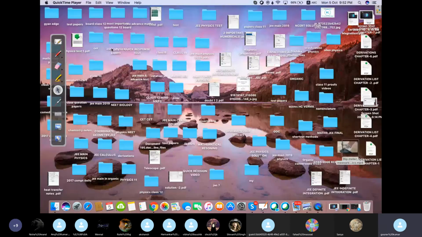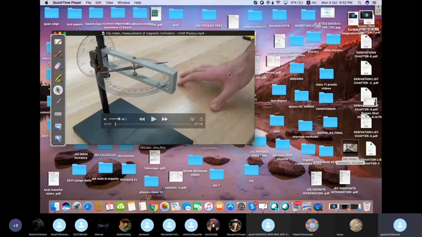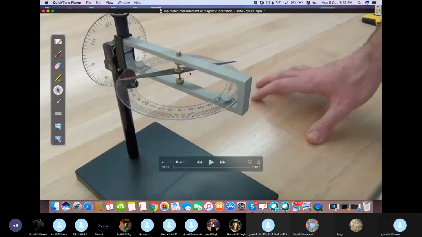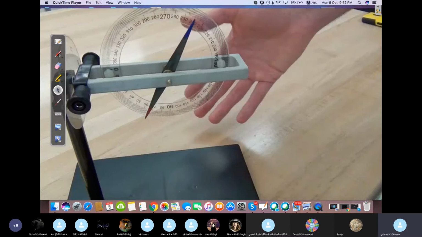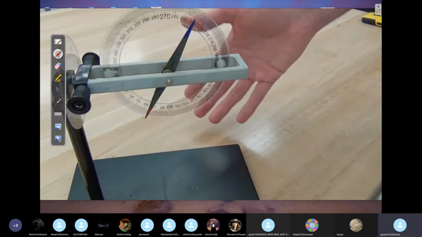So this is what we have here. I will add one more important point here first. This is very, very important. This is the diagram you have here. Now, as I told, this is basically your north, this is basically your south, right? And this is the horizontal, and this is the vertical that you have here. And this is the net magnetic field, B net. It makes some angle here, theta.